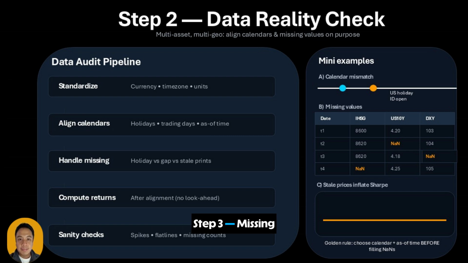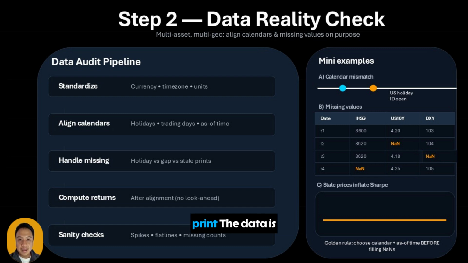Step 3. Missing values are not one thing. This is where beginners destroy accuracy. Missing values can mean market holiday, no trade. There is no new information. You can carry forward the last price, but you must flag it as non-trading.